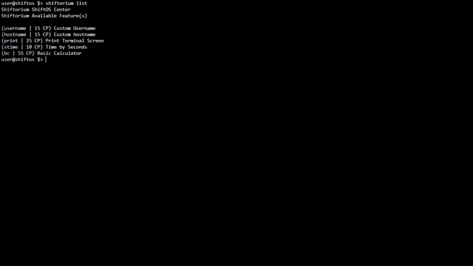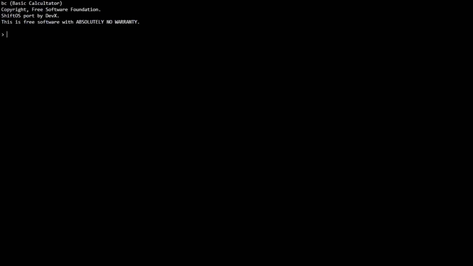So if I go into Shiftorium list, there it is. We got 5 upgrades: username, custom host name, print terminal screen, time by seconds, and basic calculator. If I type BC, which is basic calculator, it is not capable at this point in time. But if I install, Shiftorium install basic calculator, and then press enter, there it is.